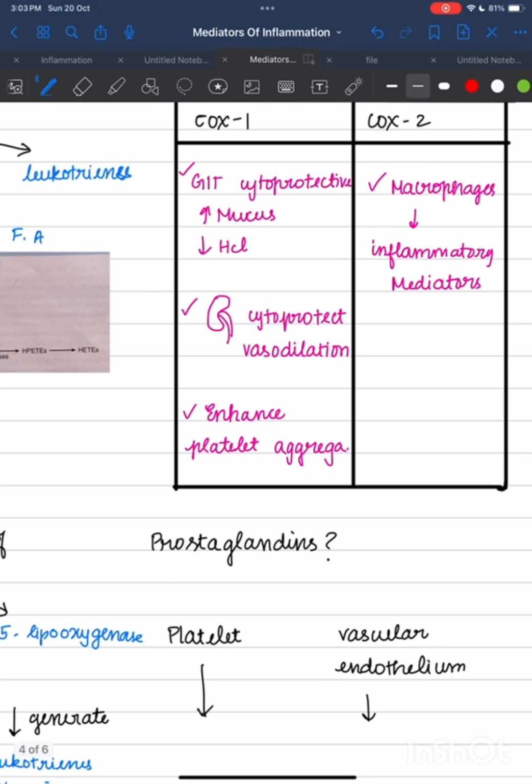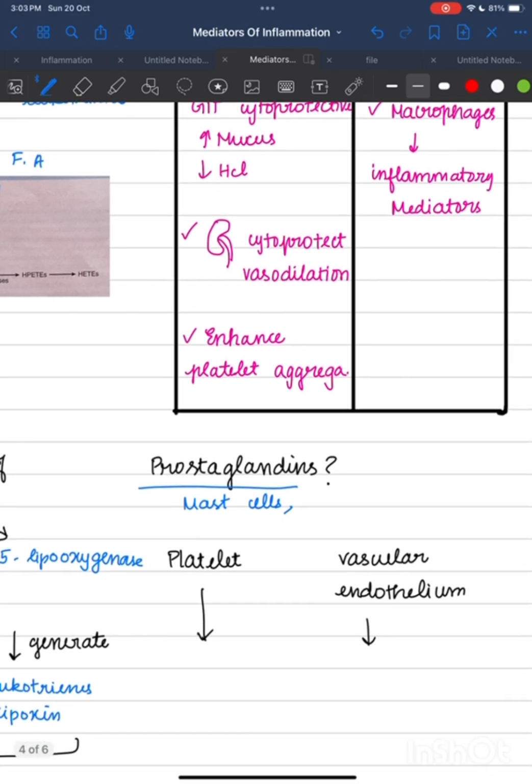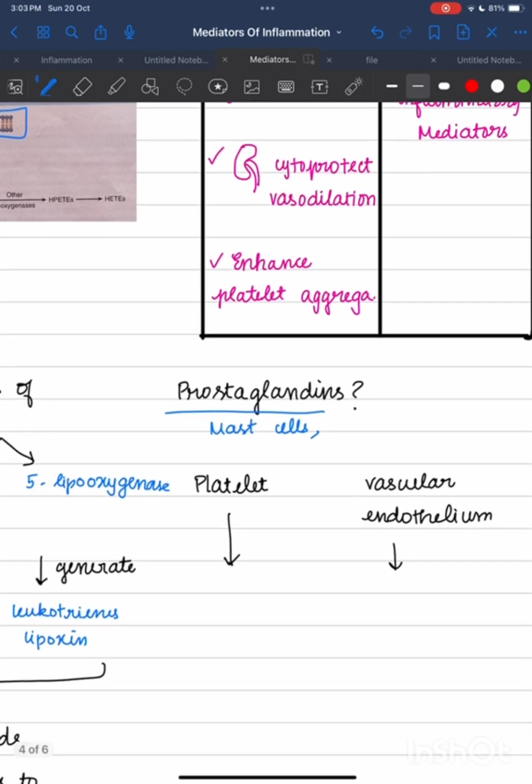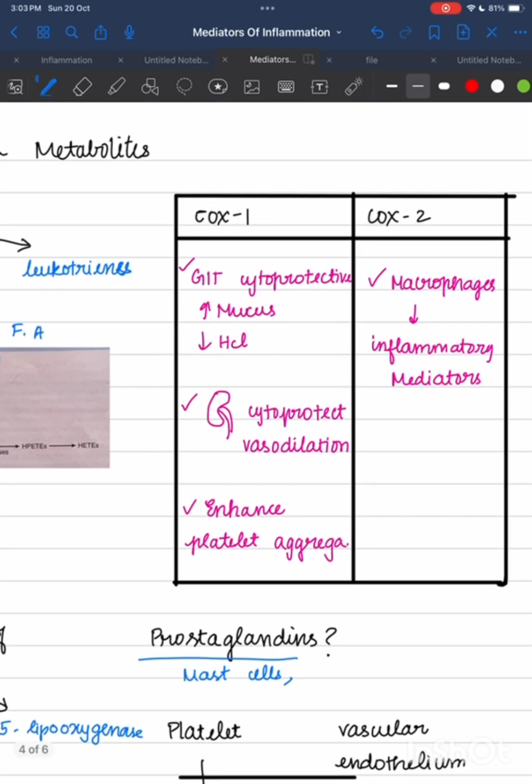First we will discuss prostaglandin. Prostaglandin is a lipid mediator, and it is produced by mast cells, endothelium cells and macrophages, etc. As I already said, cyclooxygenase results in the production of prostaglandin. There are two types of cyclooxygenase, COX-1 and COX-2.